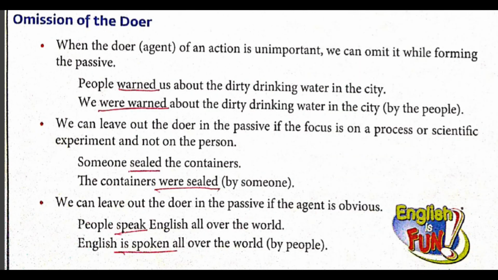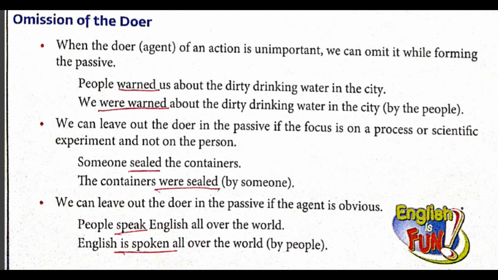Omission of the doer. First rule. When the doer, that is agent of an action, is unimportant, meaning it is not required, we can omit it while forming the passive. That is, it is understood. For example, people warned us about the dirty drinking water in the city. So the answer will be, we were warned about the dirty drinking water in the city by the people. But you can omit it, or write it in brackets, by the people. Even if you won't write it, that's understood. That's not important.